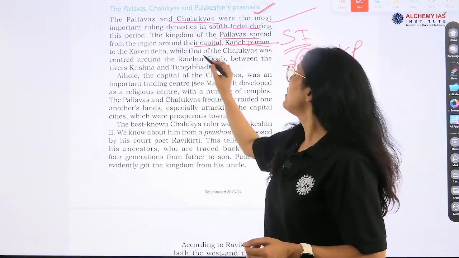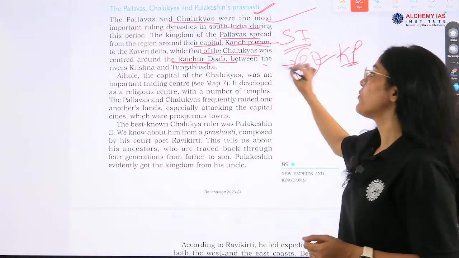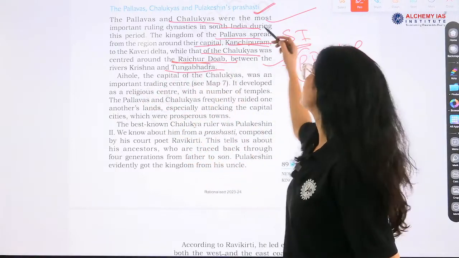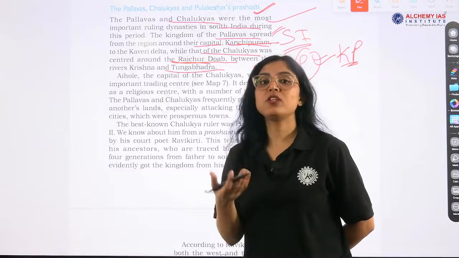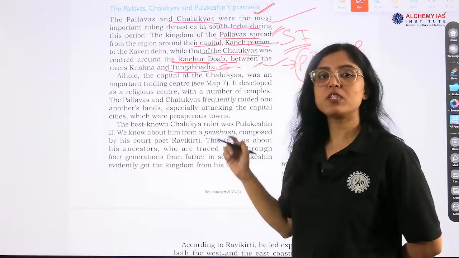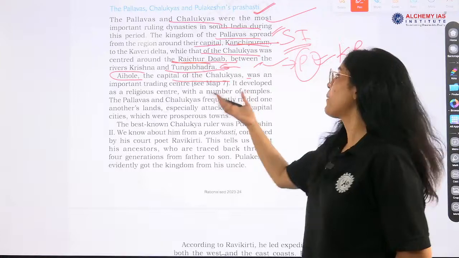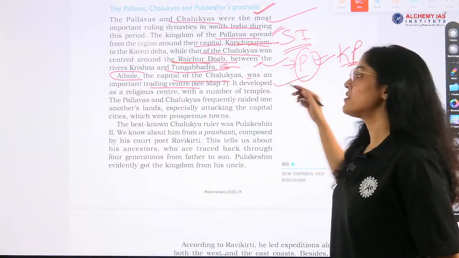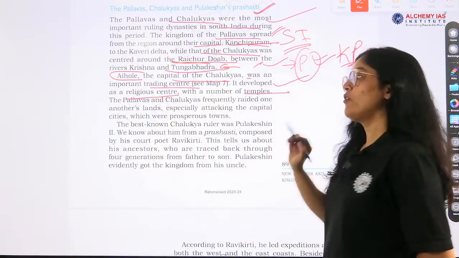While that of the Chalukyas was centered around the Raichur Doab, between the river Krishna and Tungabhadra. Both of these pieces of information can be given in the prelims examination and asked whether it is correct or not, right? So remember the boundaries. Aihole, very important, was the capital of the Chalukyas. It was an important trading center also. It developed as a religious center also, with a number of temples.